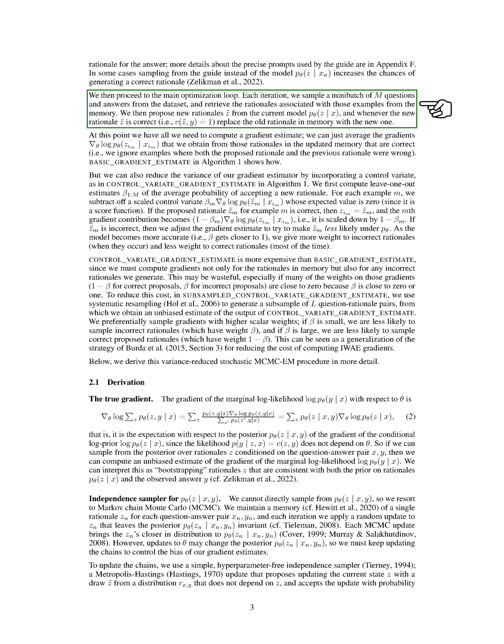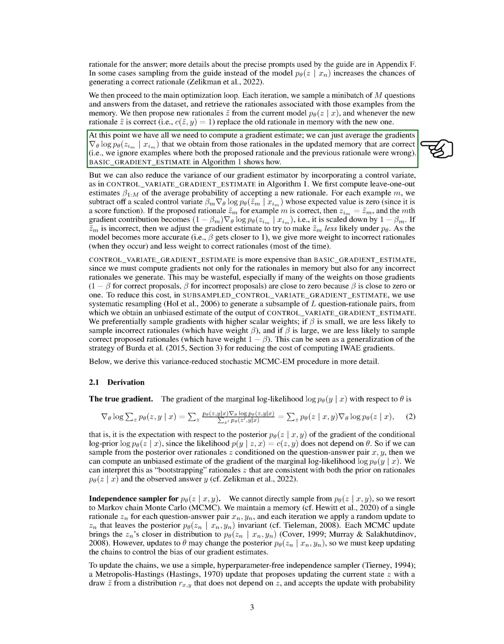Each iteration, we sample a mini-batch of questions and answers from the dataset, and retrieve the rationales associated with those examples from the memory. We then propose new rationales from the current model, and whenever the new rationale is correct, replace the old rationale in memory with the new one. At this point, we have all we need to compute a gradient estimate. We can just average the gradients that we obtain from those rationales in the updated memory that are correct.